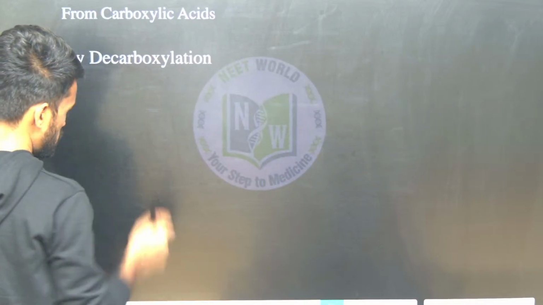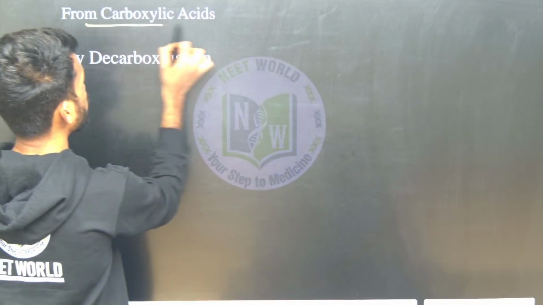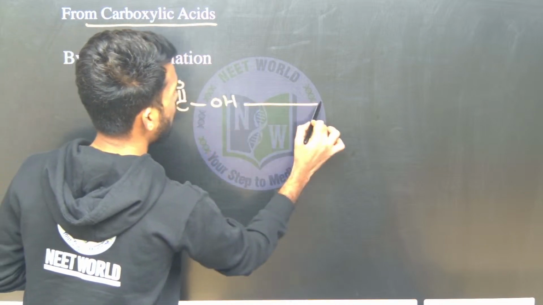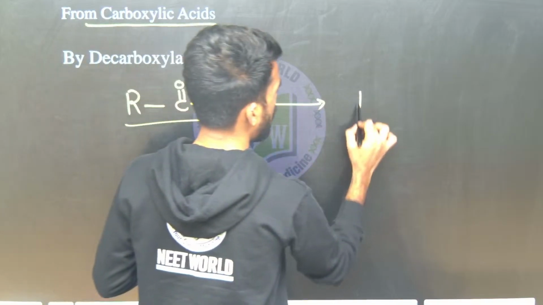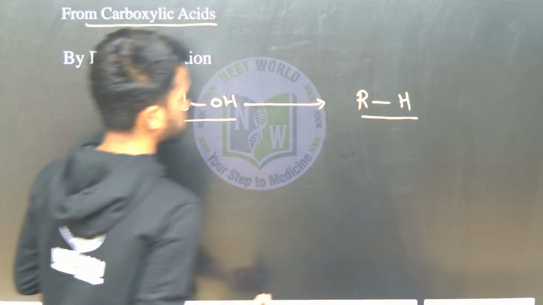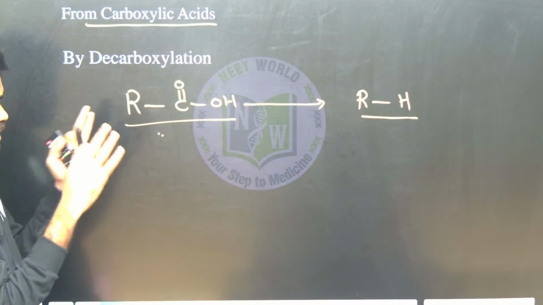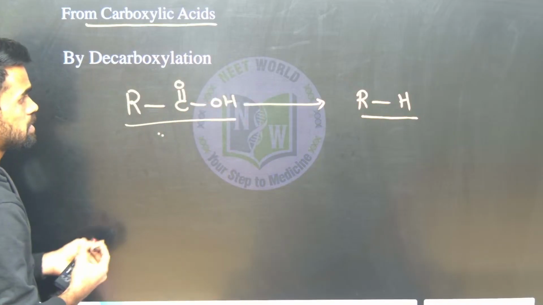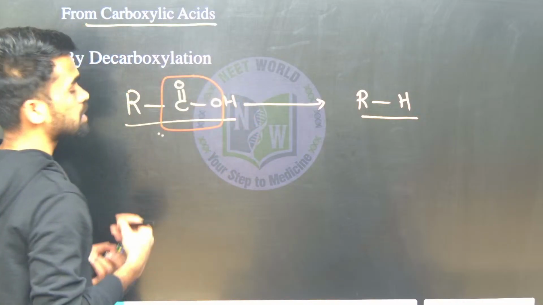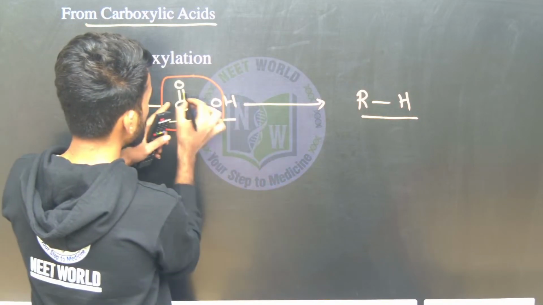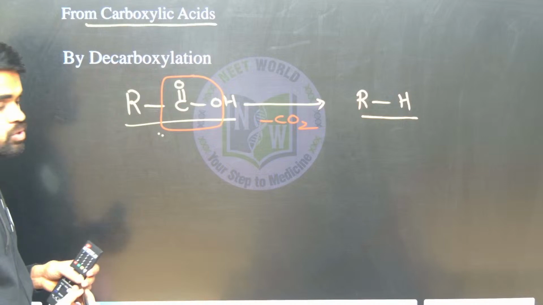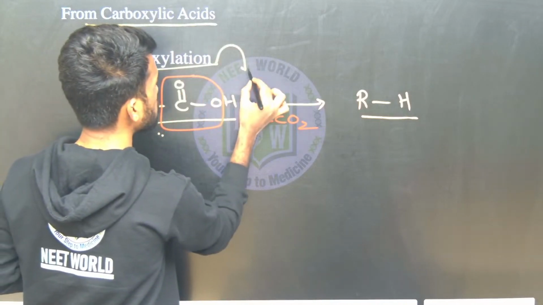So decarboxylation is nothing but you take a carboxylic acid. From carboxylic acid we are preparing alkanes. If this is a carboxylic acid, the respective alkane is produced. What is the difference from starting material to final product? There is just a removal of this C double bond O and O. That is nothing but CO2 removed. So for this removal of CO2, the reagent used in decarboxylation is soda lime.